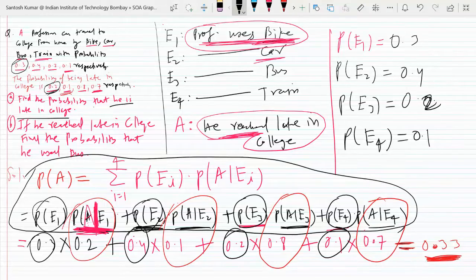The second part is, you are given that the professor reached late in college. The question is, what is the probability that he used bus? He reached late in college, so he might have used any one of the mediums. So they are asking what is the chance that they used bus if he reached college late?